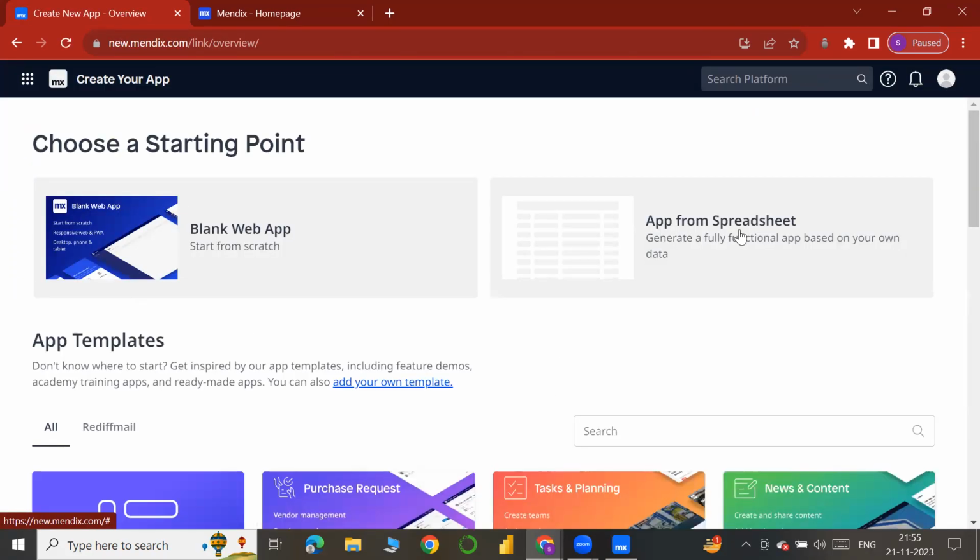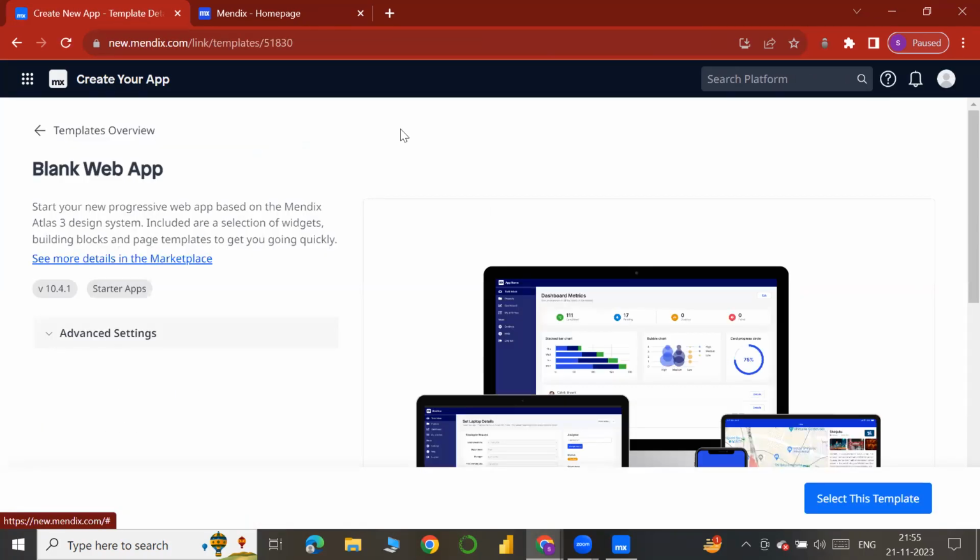So we can create an app from the spreadsheet or even a blank app. Blank app in the sense we will develop the app from scratch, from the very basic thing itself.